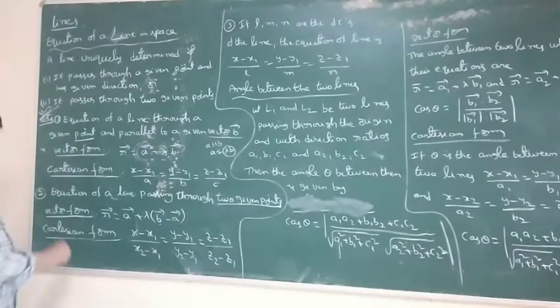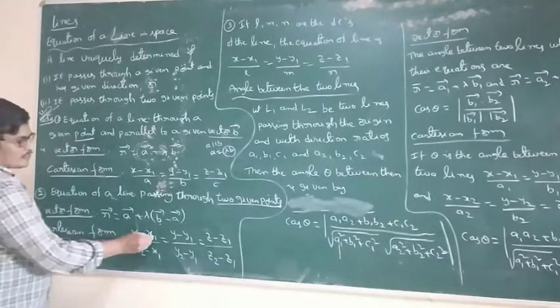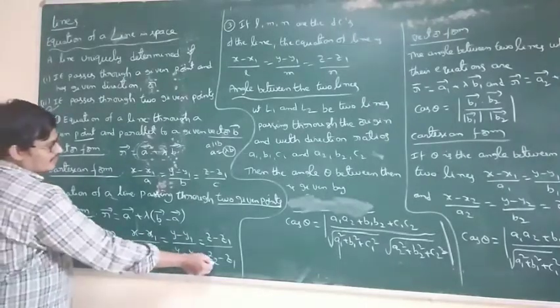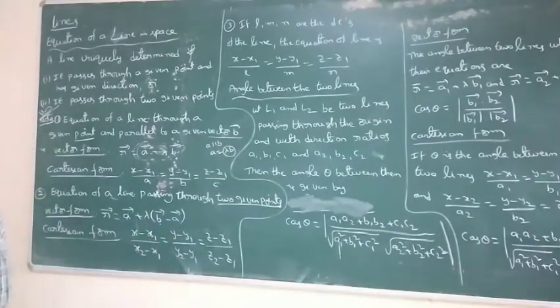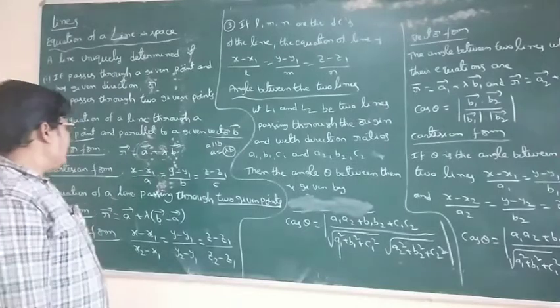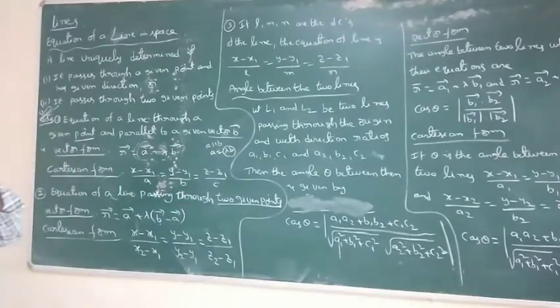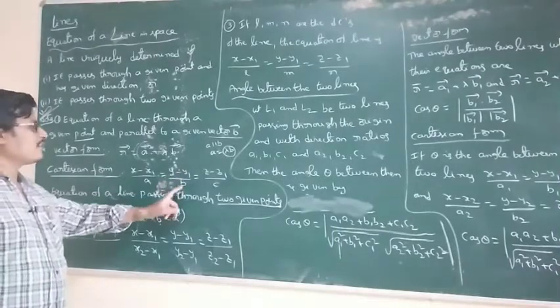Okay. Cartesian form. The first point is nothing but x1, y1, z1. The second point is nothing but x2, y2, z2. Substitute in the formula. Here a, b, c are the direction ratios. What is the equation of the line? x minus x1 by a, y minus y1 by b, z minus z1 by c.